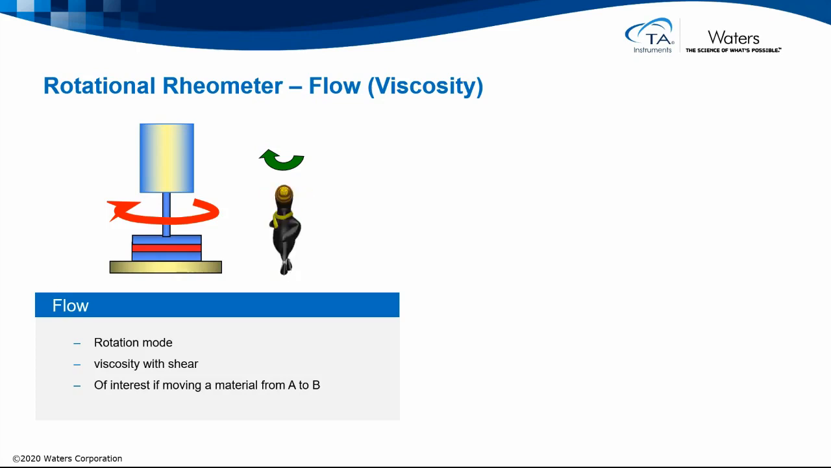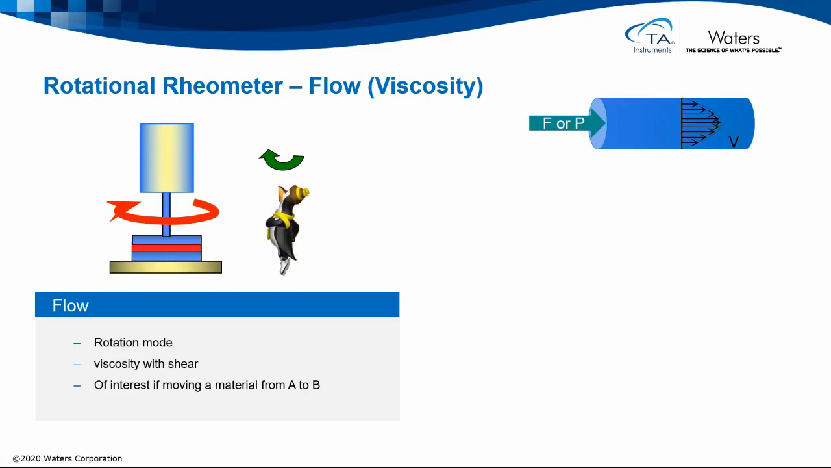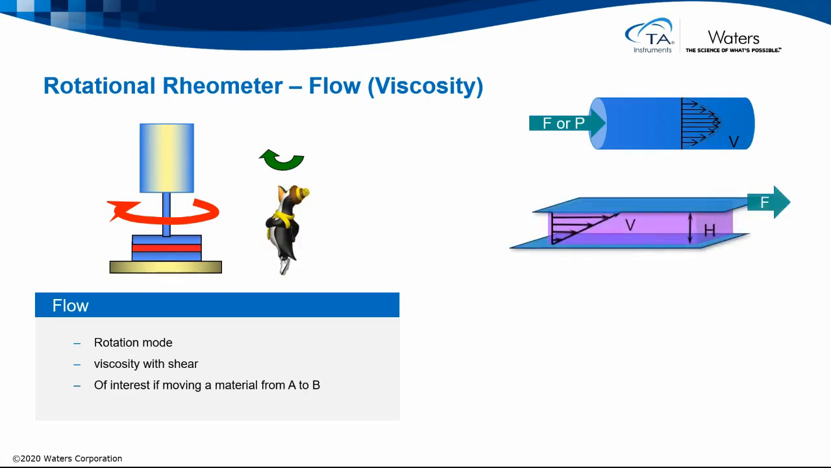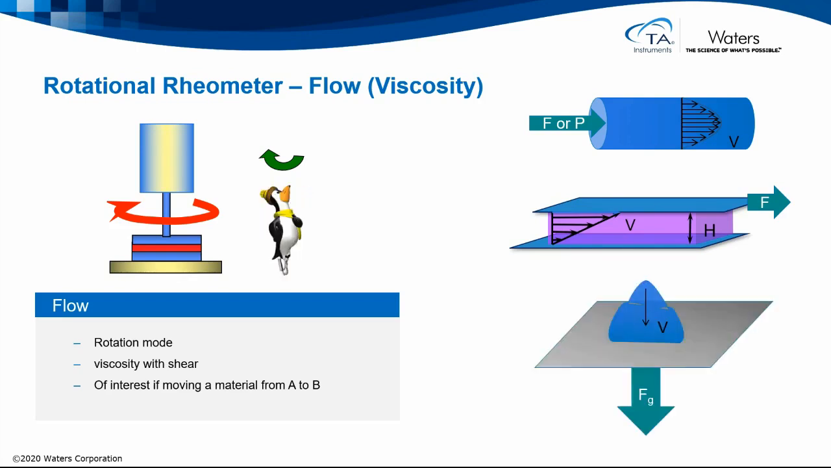So when it comes to flow properties, we look at a rotational mode where we're monitoring the viscosity's relationship to the shear conditions the sample is exposed to, whether that's how hard we deform the material or how fast the rate we deform it. And it should really be of interest to anybody moving a material from A to B, whether that's pumping it through a pipe or injecting it through a needle, whether it's between two surfaces, like fingers applying a cream to your arm, or whether it's just storage conditions of a material, or, for example, soaking into the skin post-application.